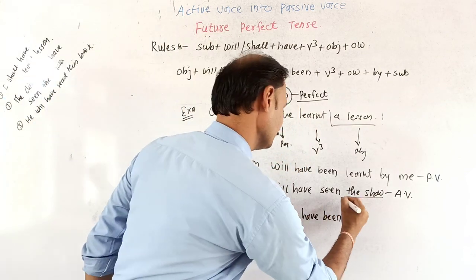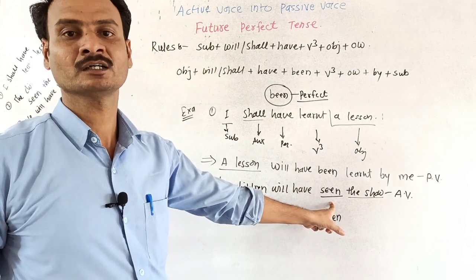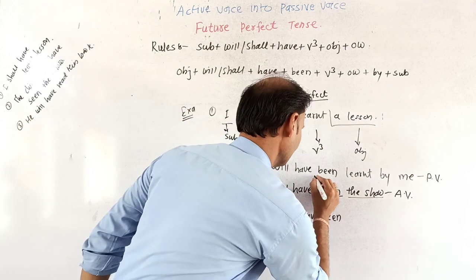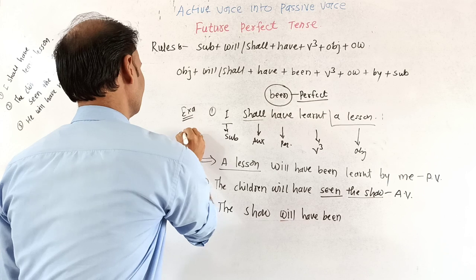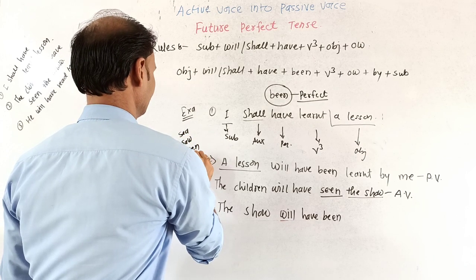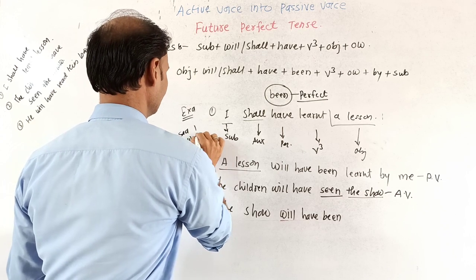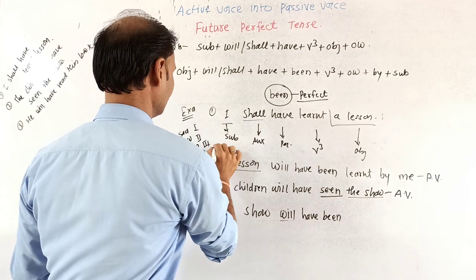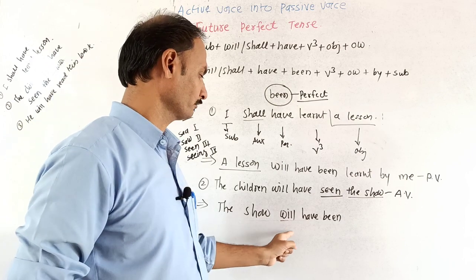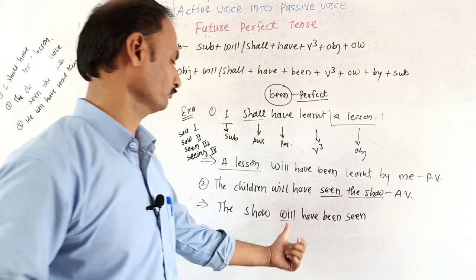Then "seen", it is a V3. It is the past participle of the first form. Past participle means, see, what will be this? See, saw, seen, seeing. Okay, first, second, third and fourth. This is the form of see, saw, seen and seeing. So, the show will have been seen.